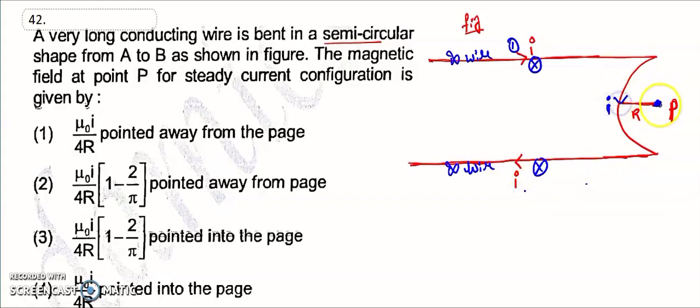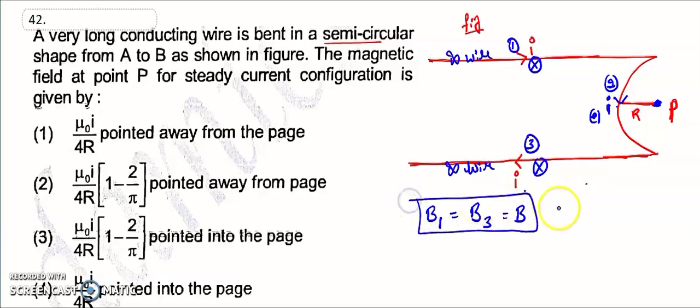What is the direction at this point? It is an outward direction. So this is point number 2. This is point number 3. Then the magnetic field at point 1 and the magnetic field at point 3 are both the same, because of the infinitely long wire.